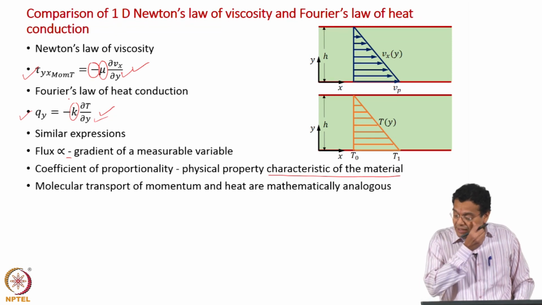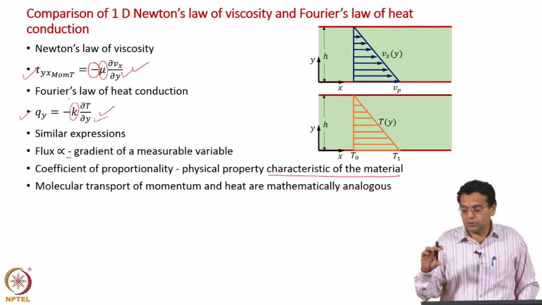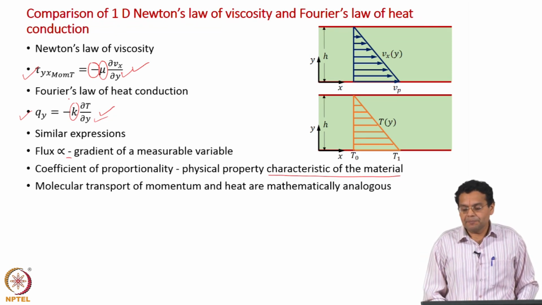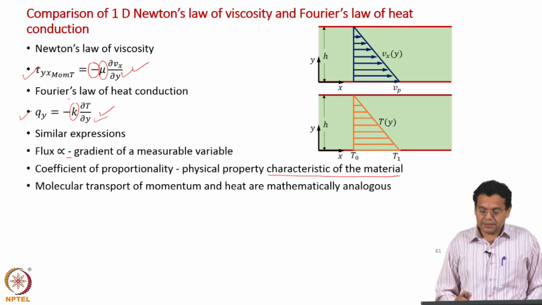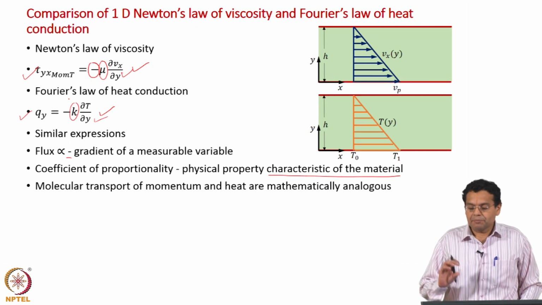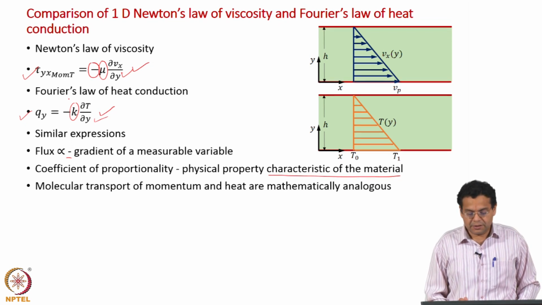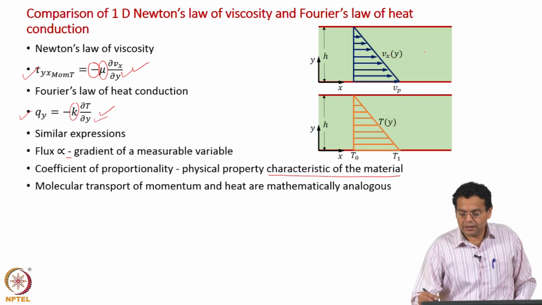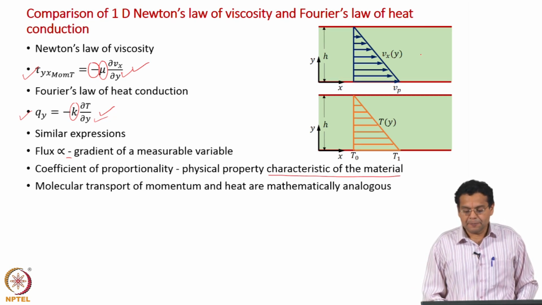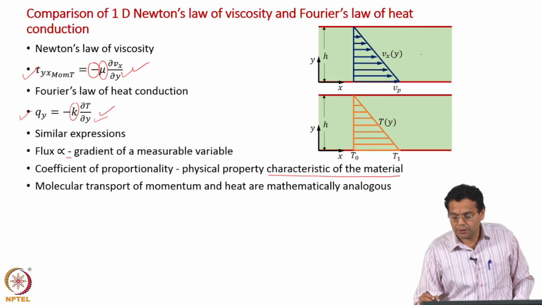For this discussion we will take the two parallel plates case, and we will consider the space between the two plates to be filled with gas, that will help us for easier discussion, and that is why it is shown in green color. Now, what happens in the case of molecular momentum transport?